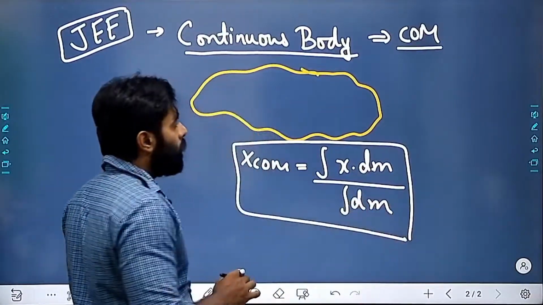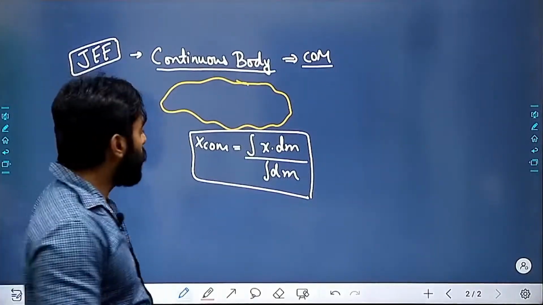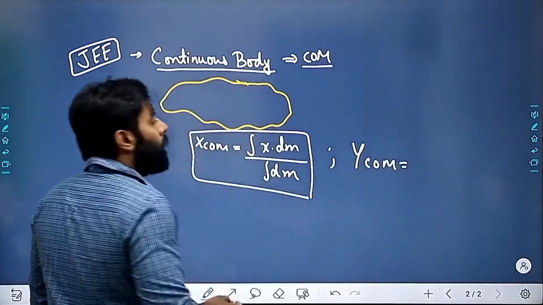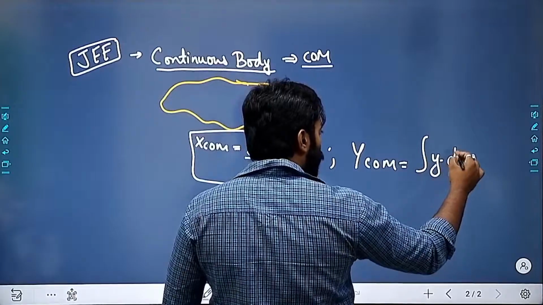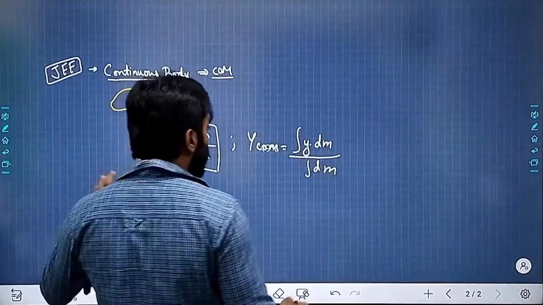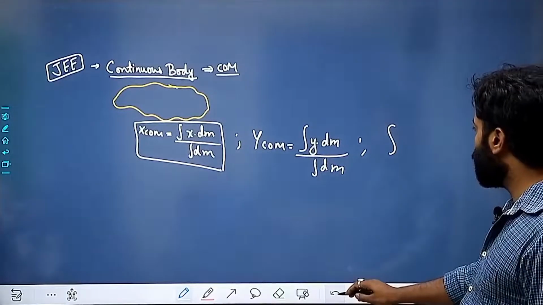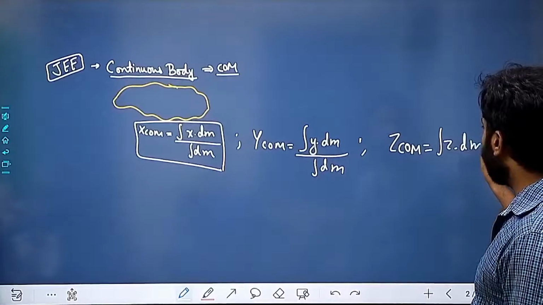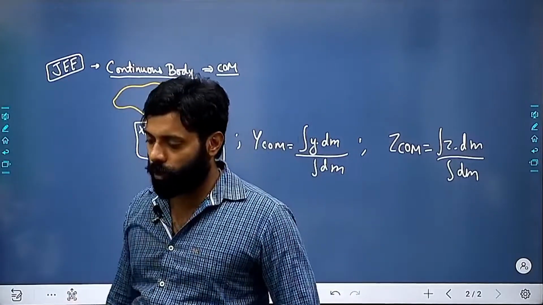This will be the way by which I'll be calculating my center of mass for the continuous body. And if it has extension in the y-axis as well, I need to find out the y center of mass, and if it extends in the z-axis as well, then I need to find out the z center of mass, so it will be integral of z dm divided by integral of dm. Write down these formulas. We will be doing some questions on this.